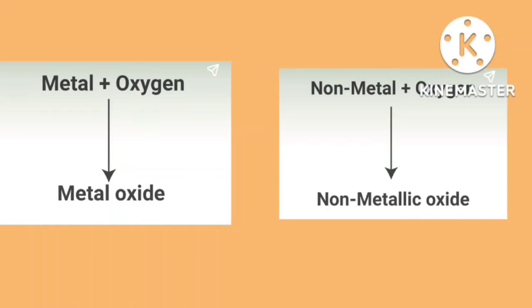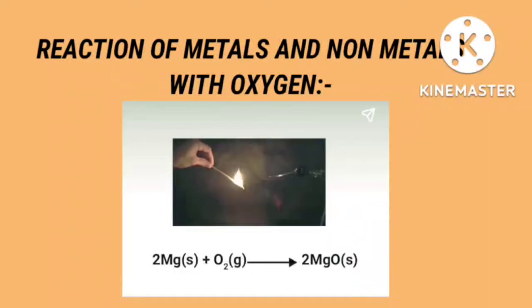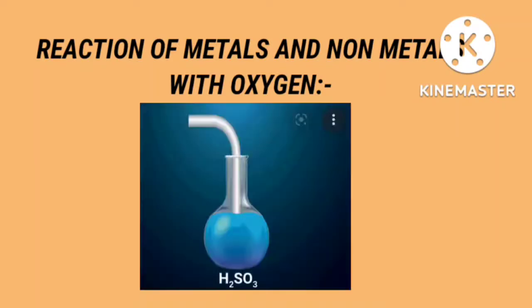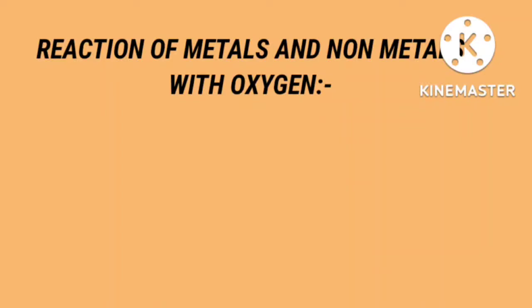That metals on reaction with oxygen give metal oxides, whereas non-metals on reaction with oxygen give non-metallic oxides. Look into the short videos which show the reaction of metals and non-metals with oxygen. For metals, they have given the example of magnesium, and for non-metals, the example of sulfur.